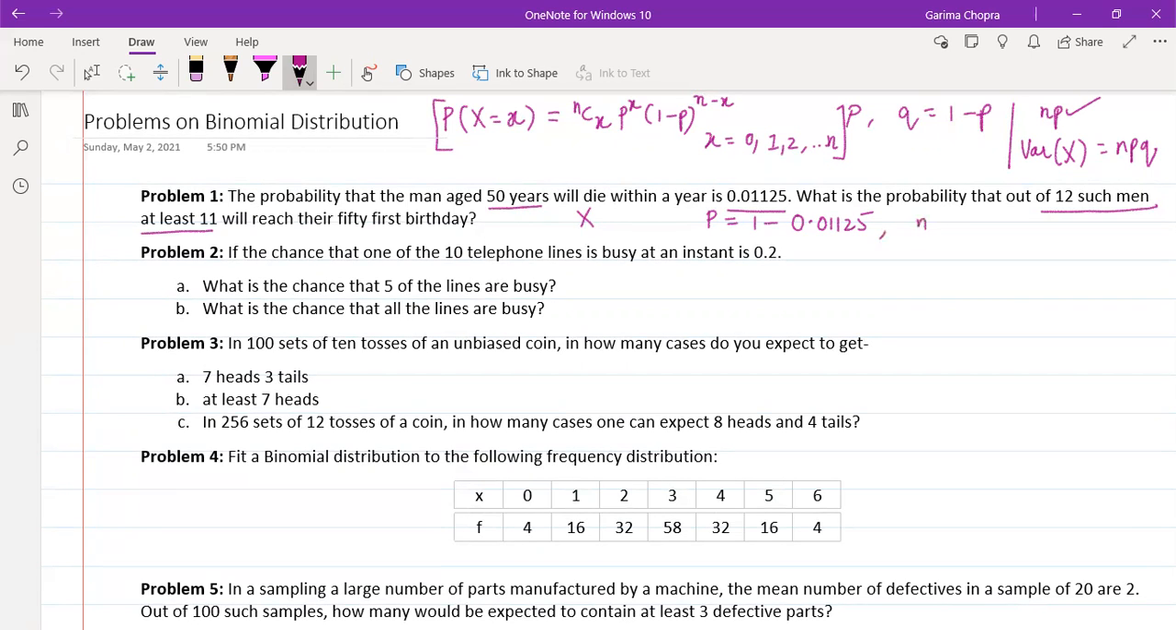Now, what is N? N is here, how many men do we have? We have 12 men, so here N is 12.